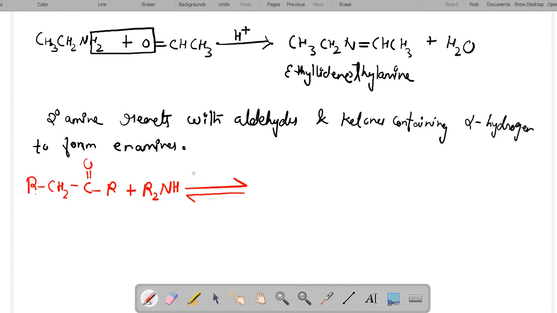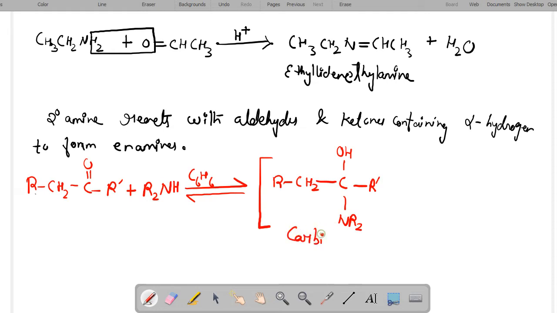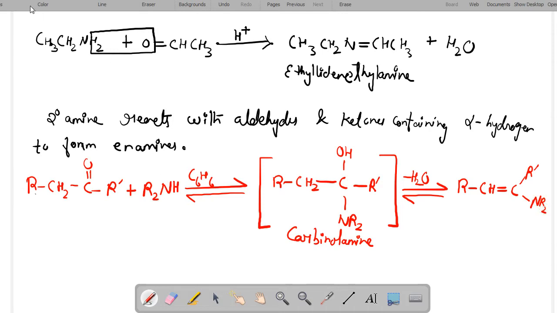Here, in the presence of benzene, an adduct compound is formed, that is RCH2C(OH)R', and the amine group attaches to the carbon atom here, which is called carbinolamine, an unstable intermediate, and removal of water takes place from this unstable compound and formation of RCH double bond C R' NR2 takes place. So here the general reaction is being given.